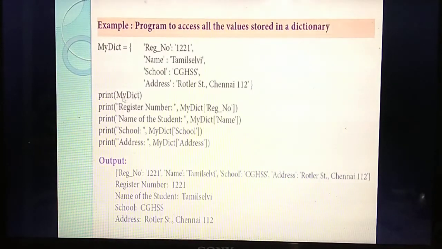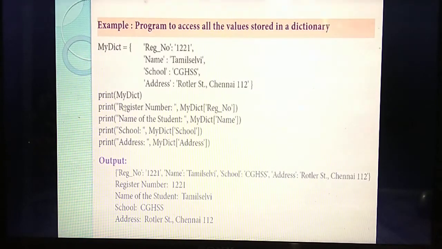So understand the difference between the print statement and separate elements. The print statement is used to access all the elements from the dictionary. But if you need to access a particular element in the dictionary, you should mention the name of the dictionary, and inside the brackets you should mention the key value. Understand? Before you study the program, first read the program once and see the output. By seeing the output only you will be able to understand the working of the program. Understand?